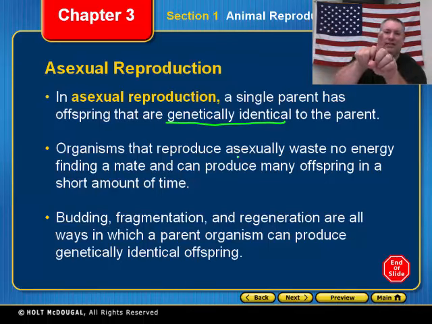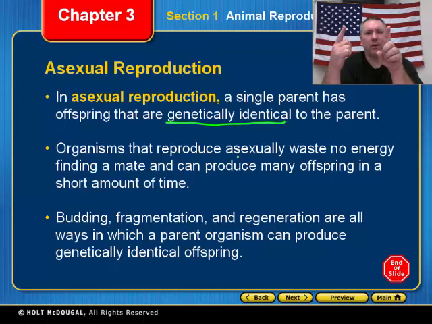Fragmentation, they actually grow a whole new part. Okay, so this was fragmentation. I grow a whole new part, and when it gets big enough, it'll break away and it'll create its own organism. All right, and regeneration, some organisms are able to break off something and regrow themselves, and then that part that broke off of them, that part can actually grow into a new organism.